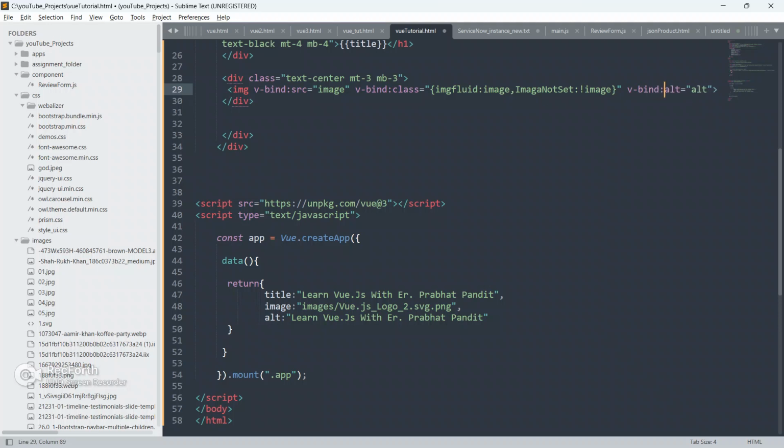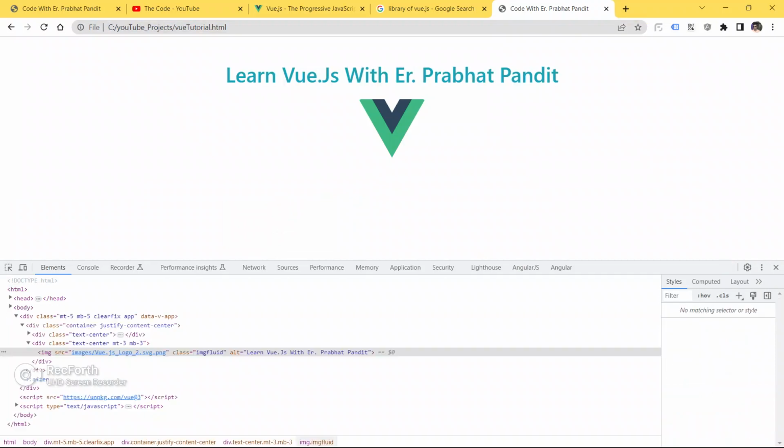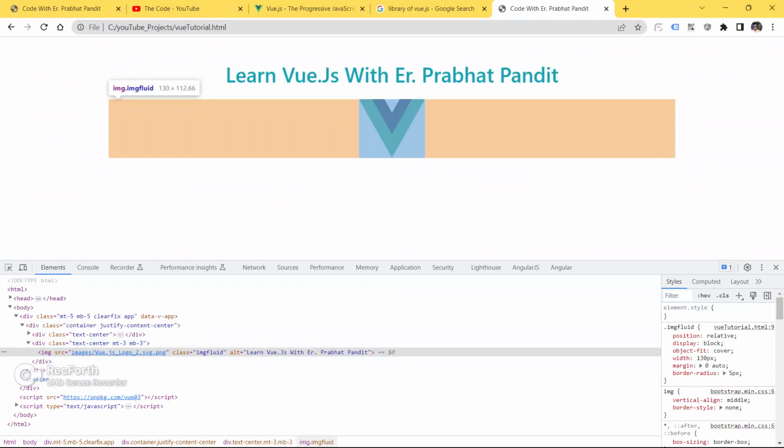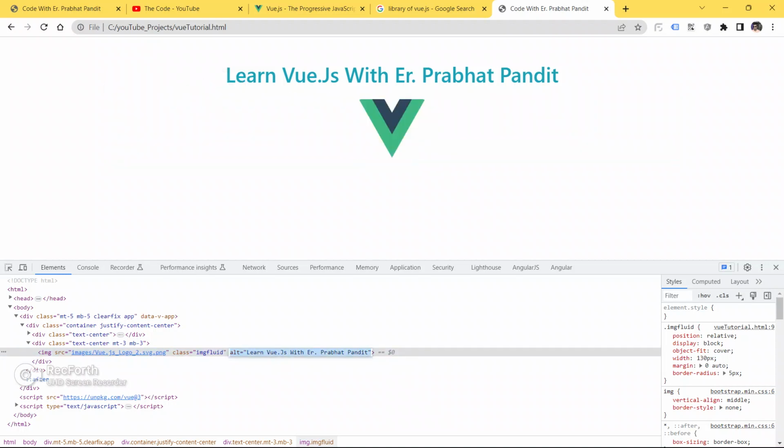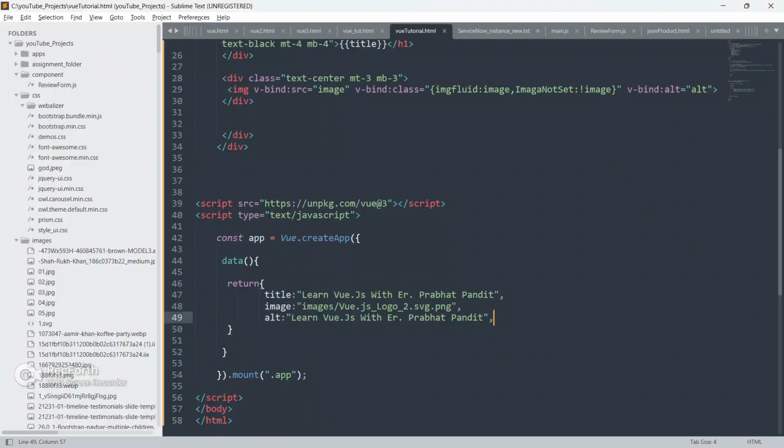We use v-bind and put a colon, and now this HTML element will consider this ALT from the Vue.js instance. Save your code, go to the browser and refresh your page. See guys, now we got the ALT learn Vue.js with ER Prabhat Pandit.